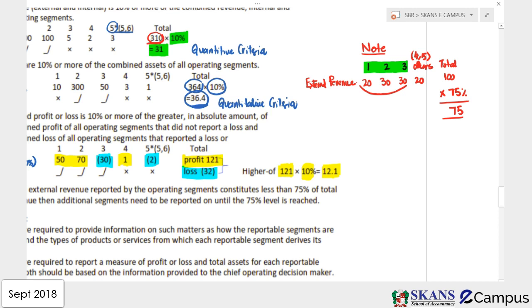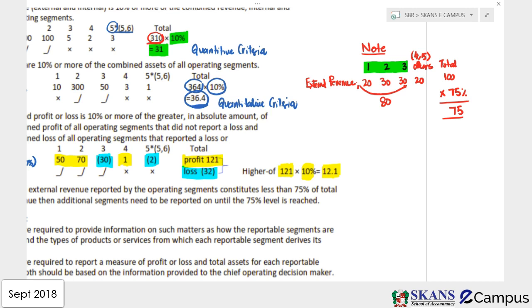Okay. So check what is the amount, guys. The amount is 30, 30, 20. It is 80. So it's more than 75. This is the note that you are going to show. You will report 1, 2, and 3 as separate segments, and the others will be combined as a separate one.